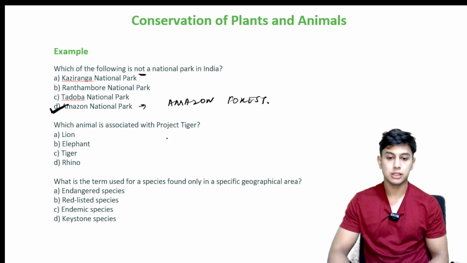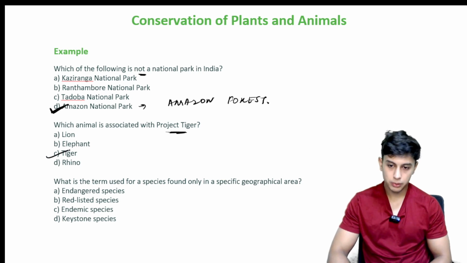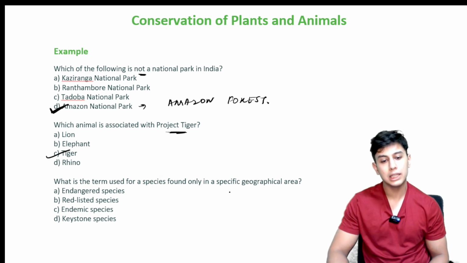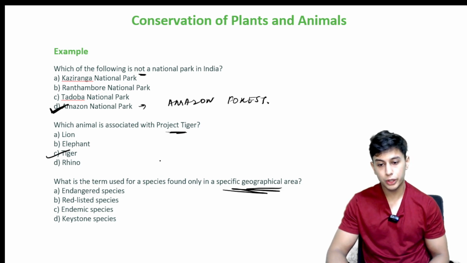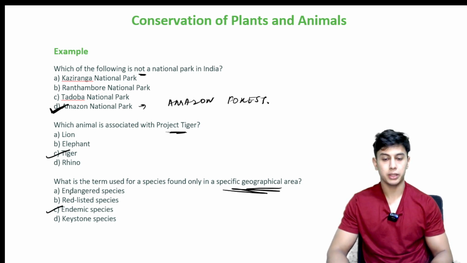Which animal is associated with Project Tiger? Lion, elephant, tiger, rhino. It is simple, it is tiger. What is the term used for a species found only in a specific geographical area? I've told you. Endangered, red listed, endemic, keystone. It is endemic.